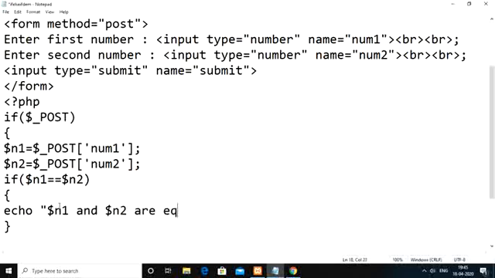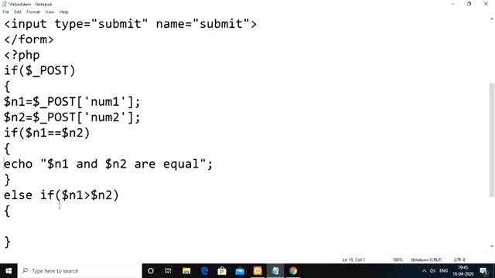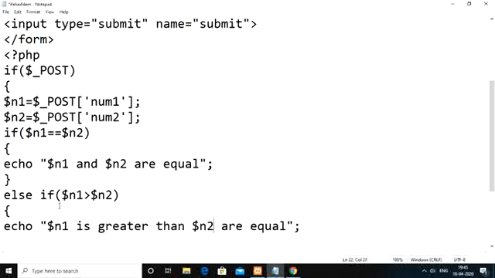are equal. Else, if it is not true, then we need to check a condition: if the n1 value is greater than n2. If it is true, then what you need to display is n1 is greater than n2.